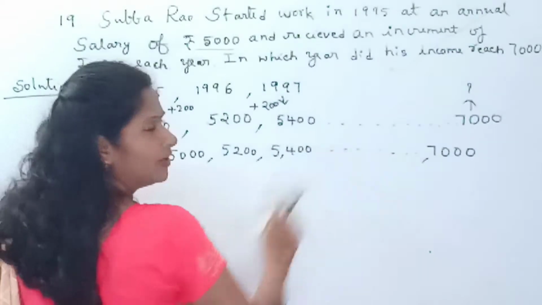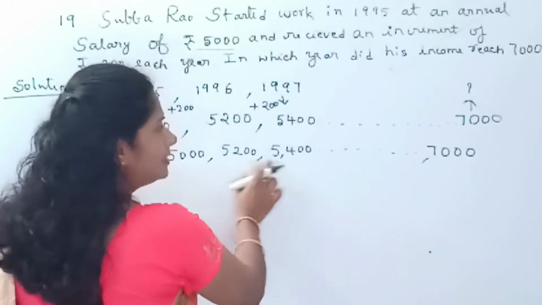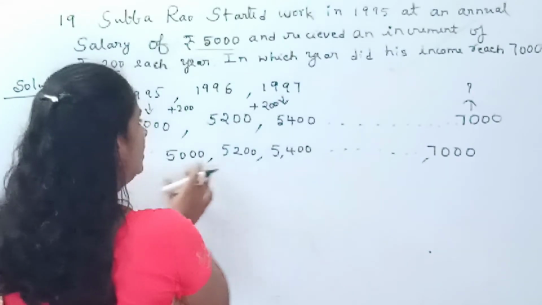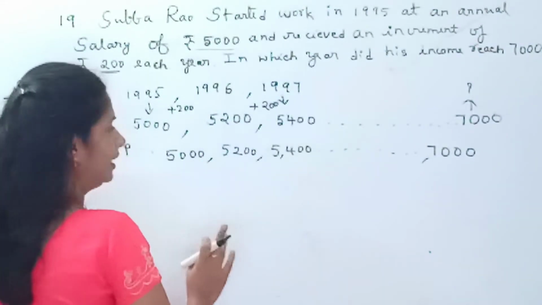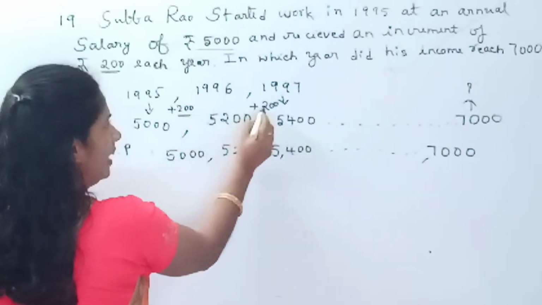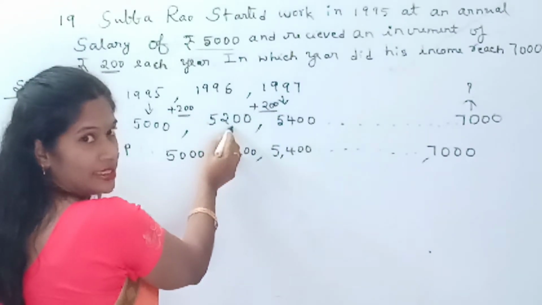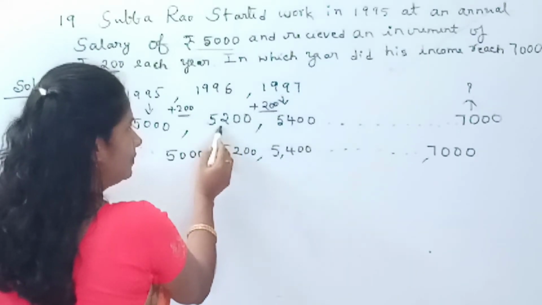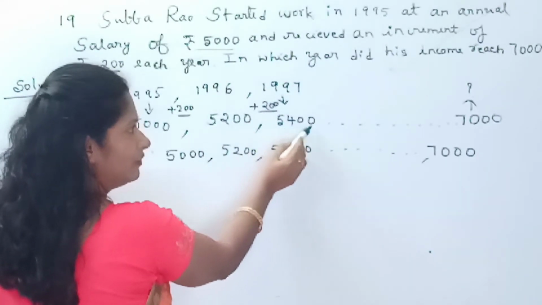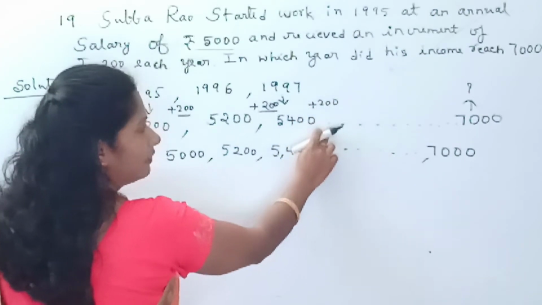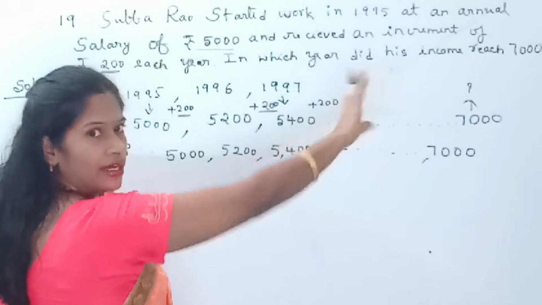Now you see the list of numbers, children, whether this list of numbers forms an AP or not. Yes, definitely this list of numbers forms an AP because we are adding a fixed number to its preceding term to get the succeeding term. So 200 plus 5,200 is 5,400. 5,400 plus 200 is 5,600 and it will continue like this.